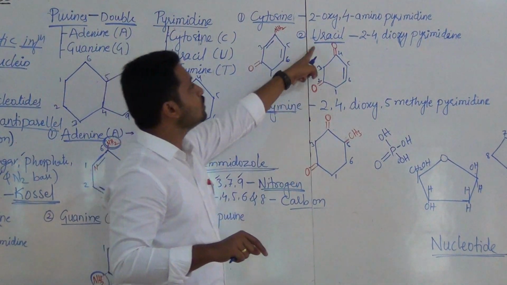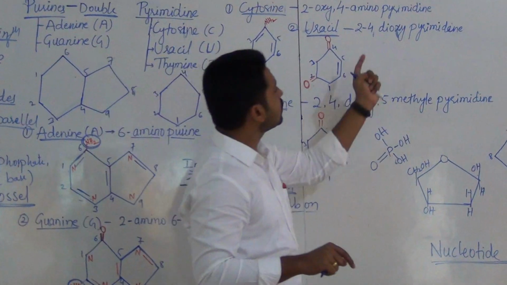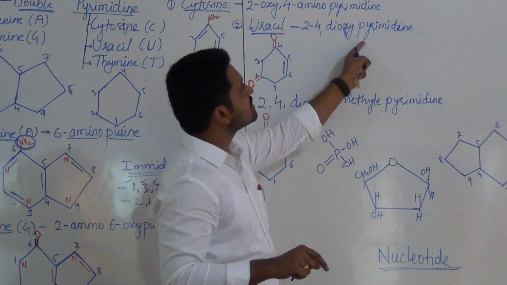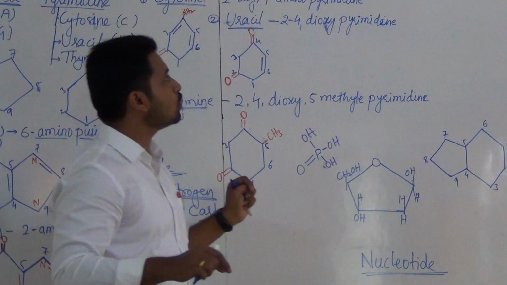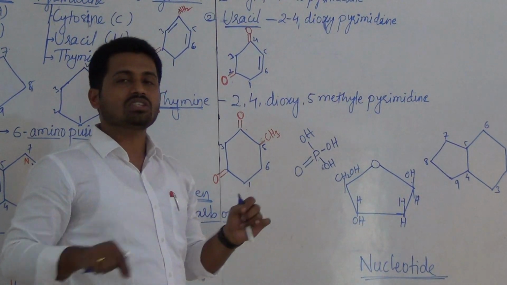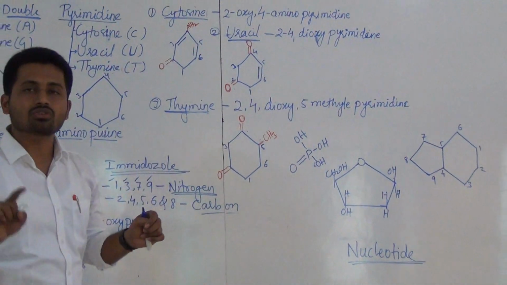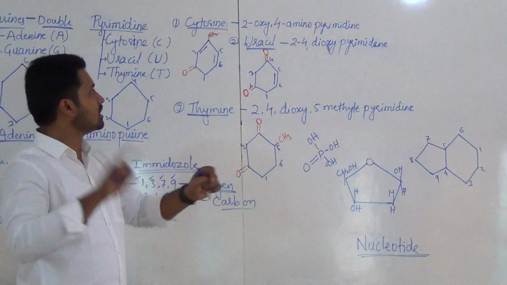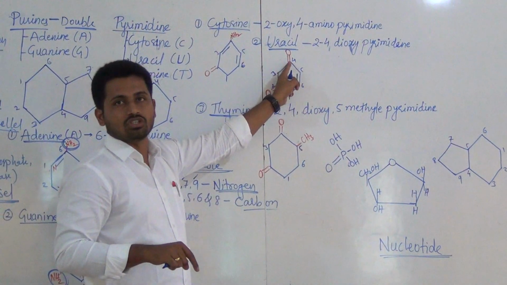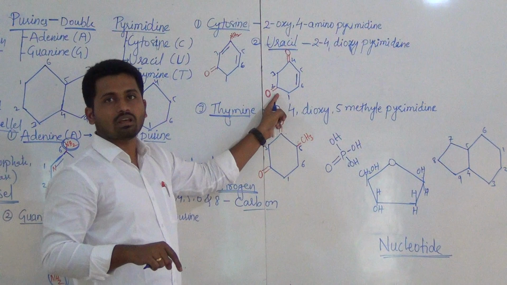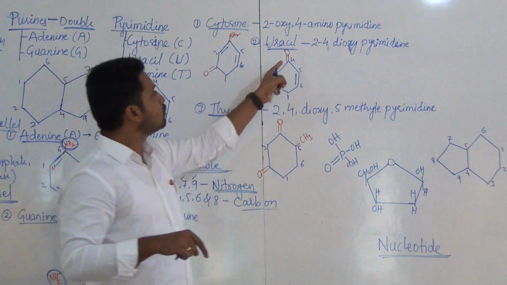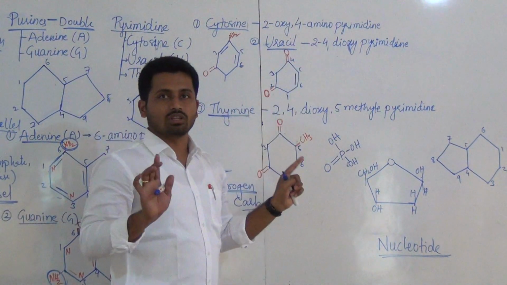In the same way, coming to uracil. The uracil formula is 2,4-dioxy pyrimidine, which means at the second position there is oxygen and at the fourth position there is also oxygen. Both the second and fourth positions are occupied by oxygen.